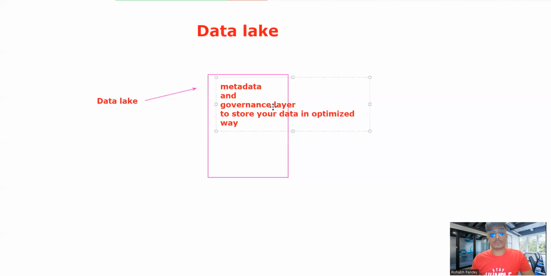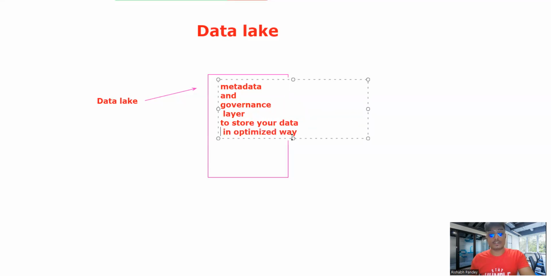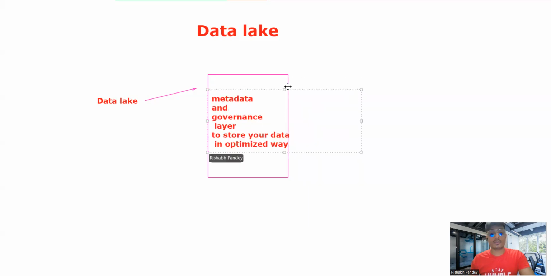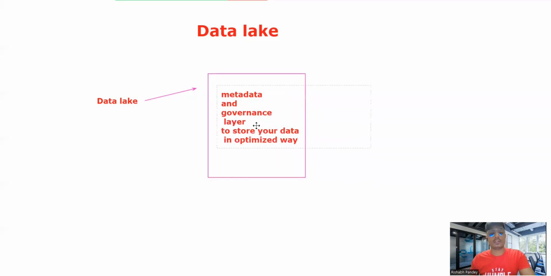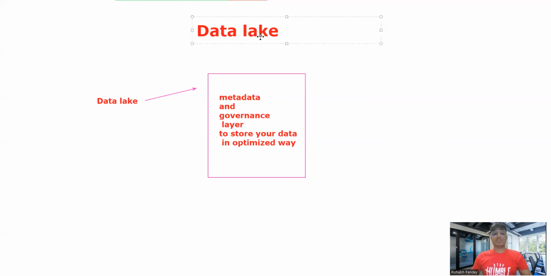So to make the data optimized, yeah. So data lake house, if you ask,